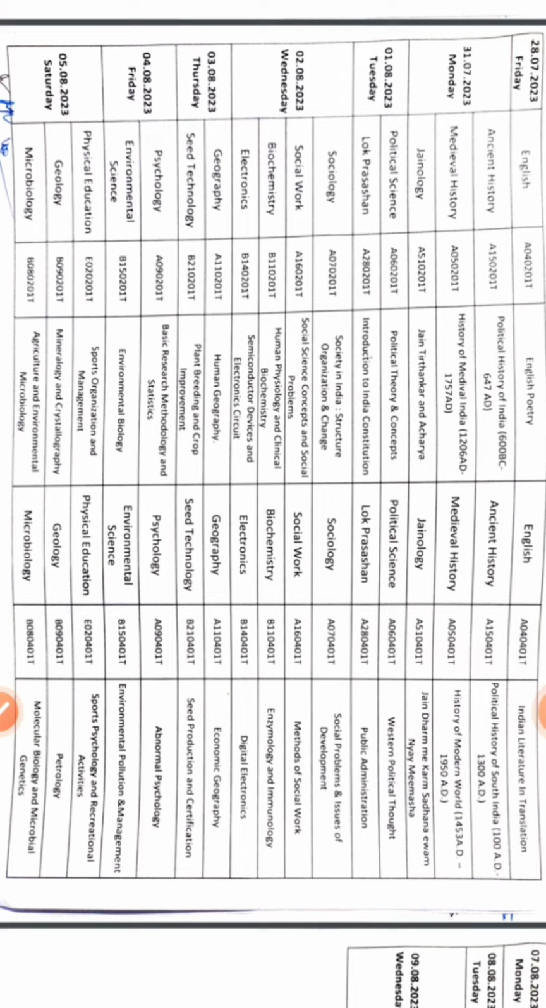The timetable for BSc second semester is on the left hand side and the timetable for BSc fourth semester is on the right hand side. And again note down by pausing the video. Come to the next page.